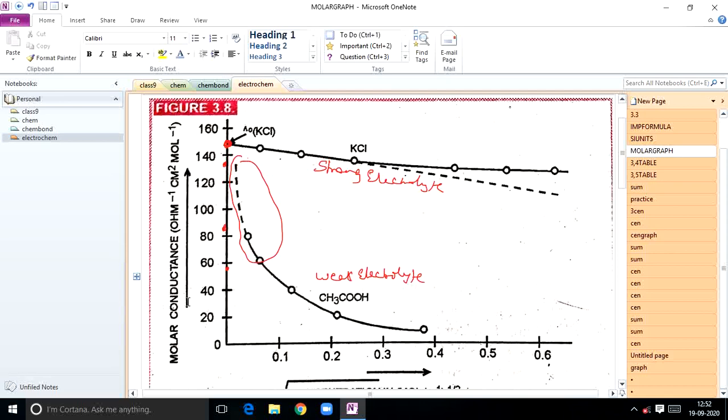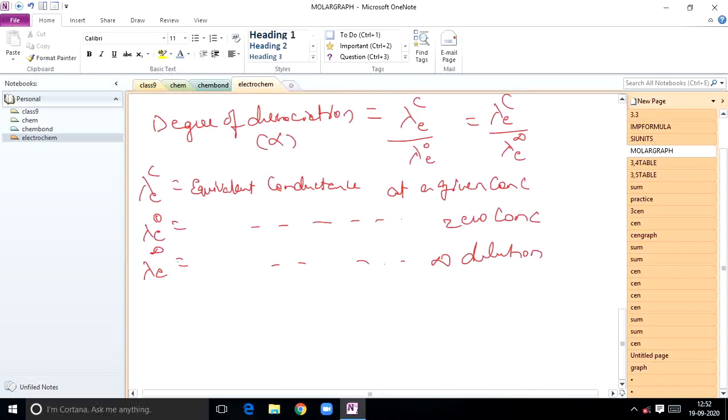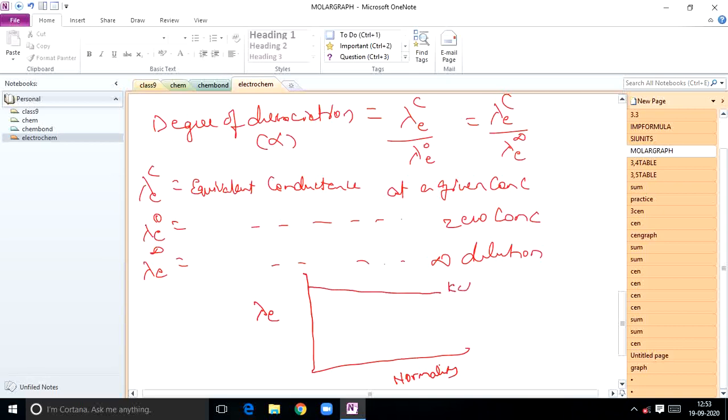Now, one more graph just for reference. If you plot the graph between lambda E versus normality, I am taking here normality, it was found to be like this. This is for KCl. This is for BaCl2. This is for nickel sulfate.